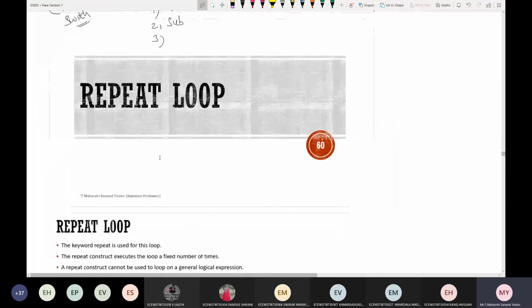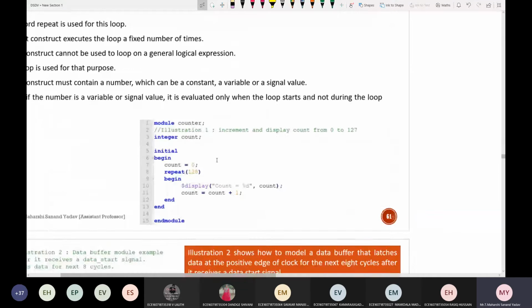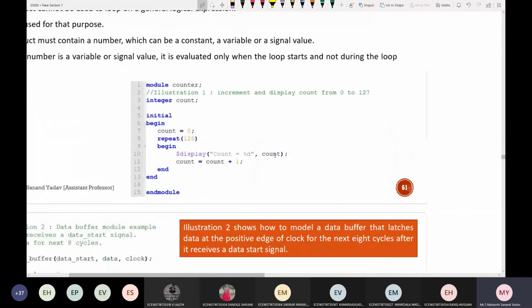Okay, now you see this repeat loop. Can anyone tell me the difference between this repeat loop and the while loop? Just by seeing the examples, you have to understand. Yes, can anyone try to explain this?